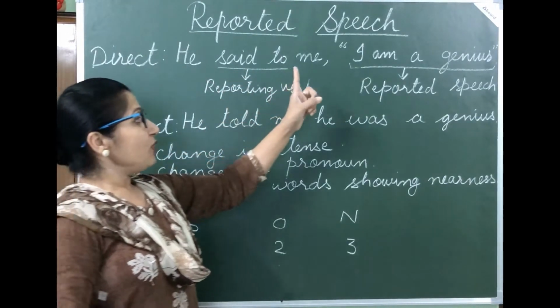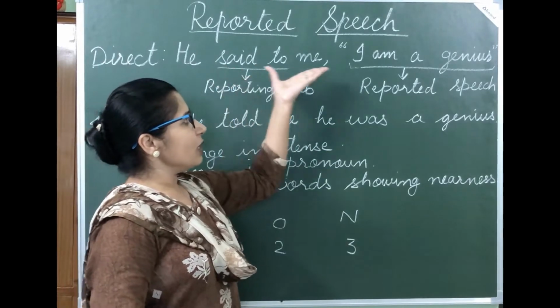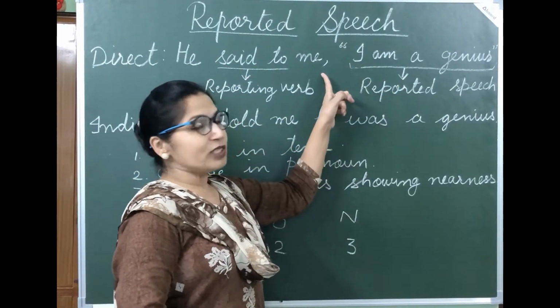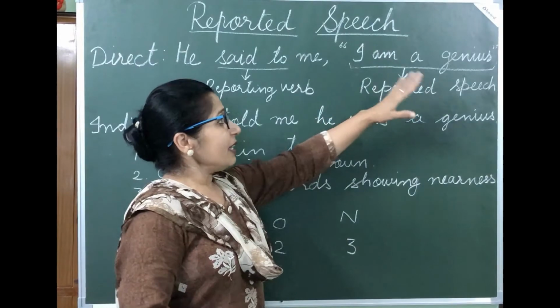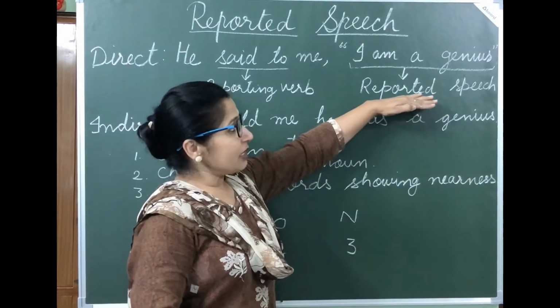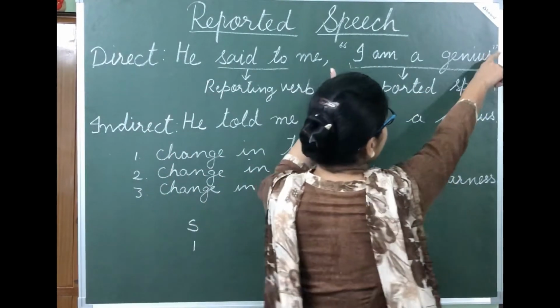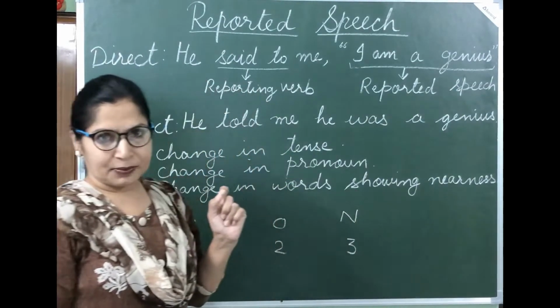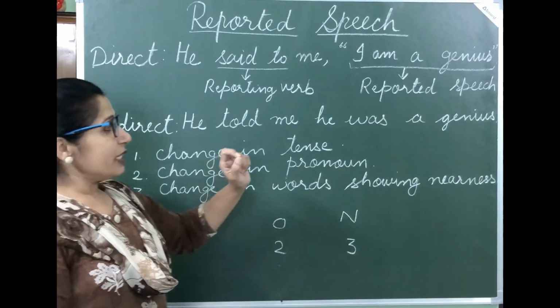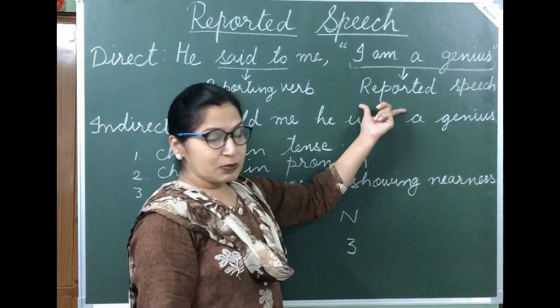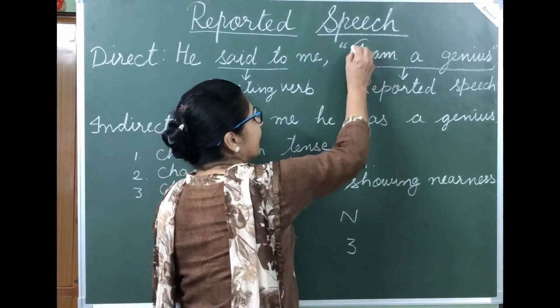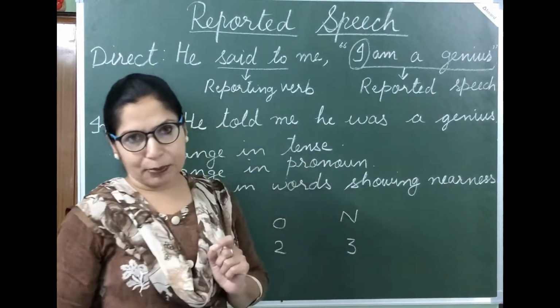And then we separate this reporting verb and the reported speech with a comma. And reported speech is the portion which is embedded within inverted commas. And one more thing, in reported speech, this first letter should always be capital.